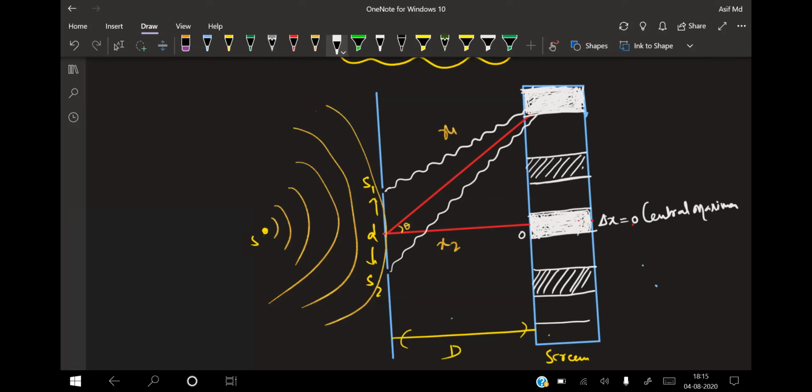And the last is again a bright, with equal fringes at equal distance, right? So this one is your bright point. This one is also your bright point.